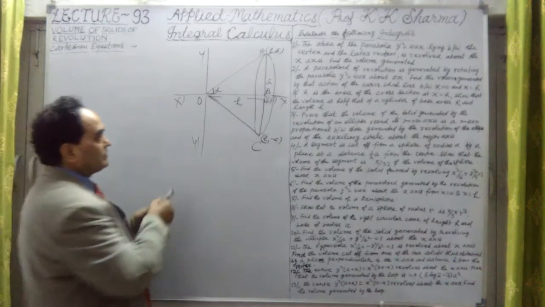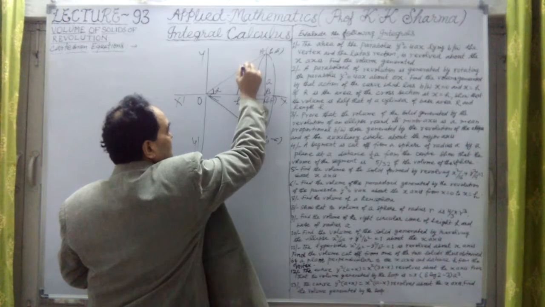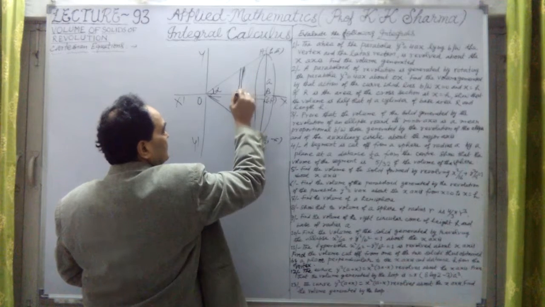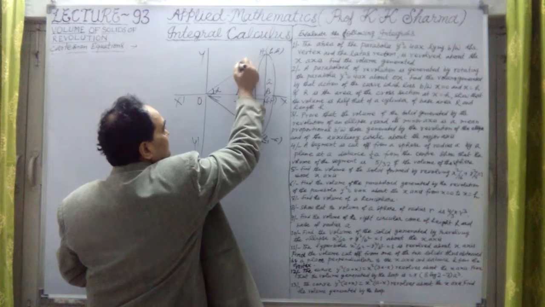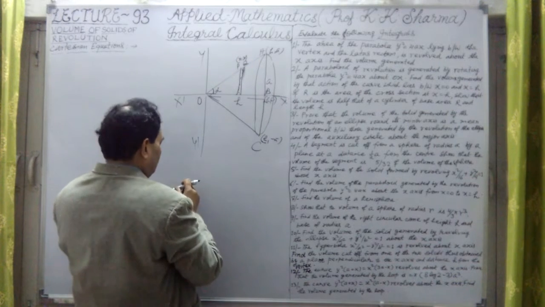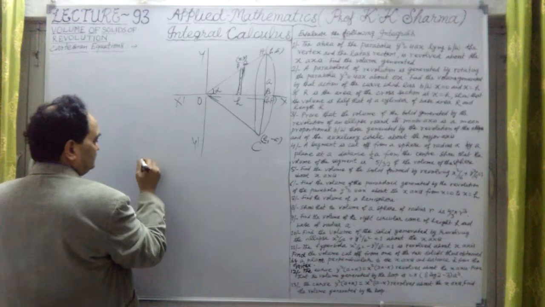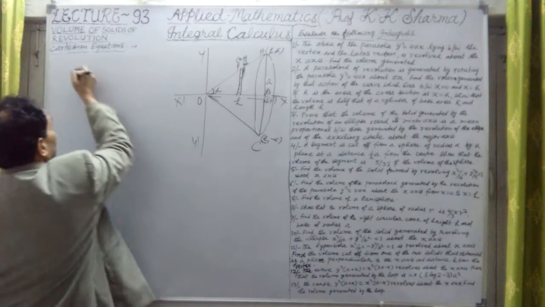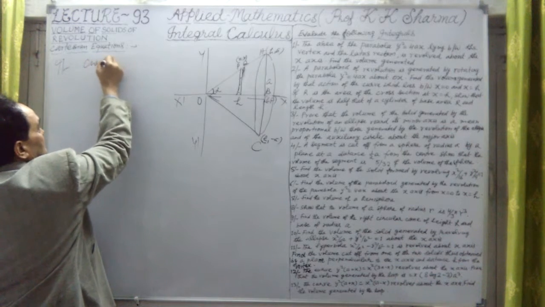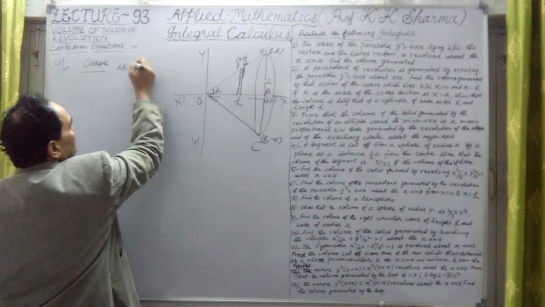If I take an elementary strip here, sorry, this is the elementary strip. This is the point P, and the P coordinates are x and y. So we know what the volume is. Volume is obtained by, sorry, this is question number 9, so let me write here. The curve given here is, what is that?